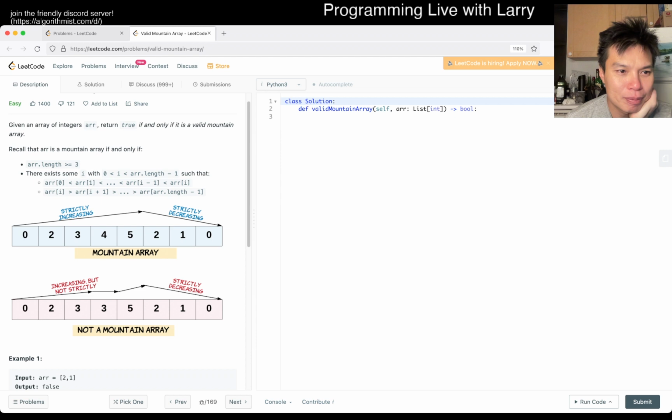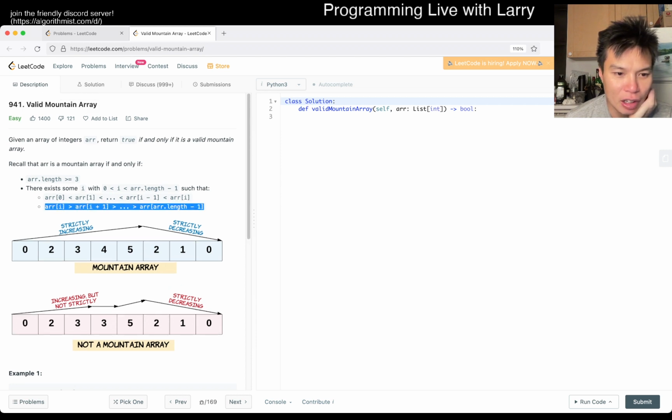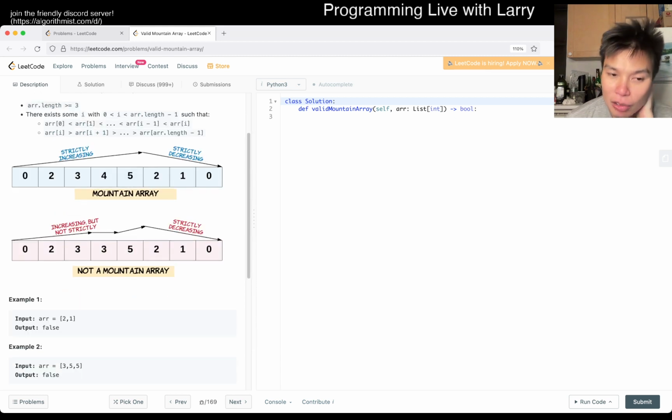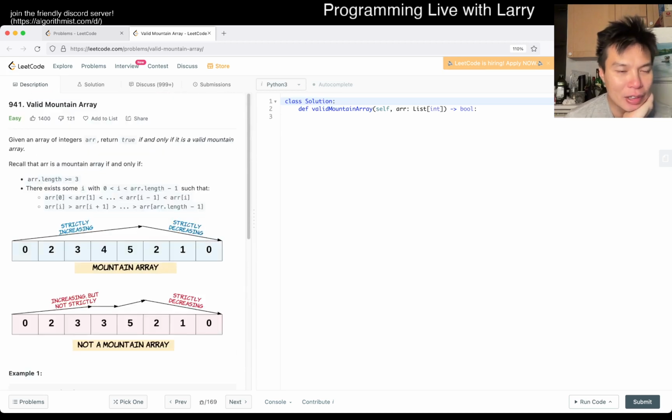Anyway, today's problem. So does it have to be strictly increasing? Okay, so increasing but not strictly is not a mountain array anyway. I just wanted to make sure of that part. So how do I want to do this? Obviously the easy way is a for loop, and I don't think there's any weirdness about it. I don't know that anything tricks you. We just do a for loop, right? I'm trying to think about ways to be cleverer, but I feel like that's really it.